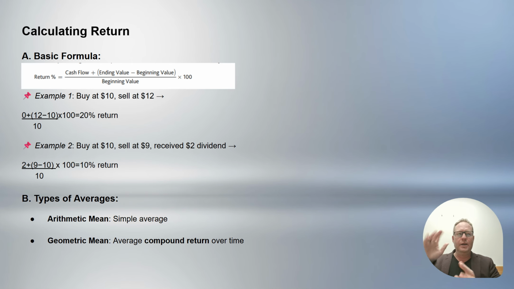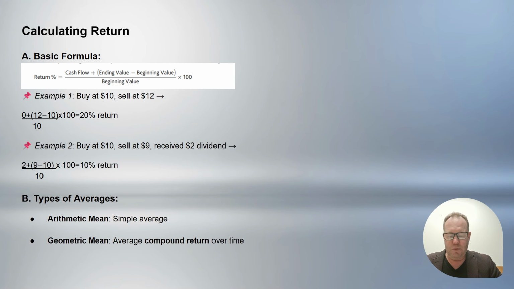Different averages. I'll stop there for a second and just say there are going to be multiple video links at the end of this lecture that will go into some more details and examples of calculating rates of return. Different types of averages when we're talking about rate of return: arithmetic mean is also known as just the simple average, and geometric mean is the average compound return over time.